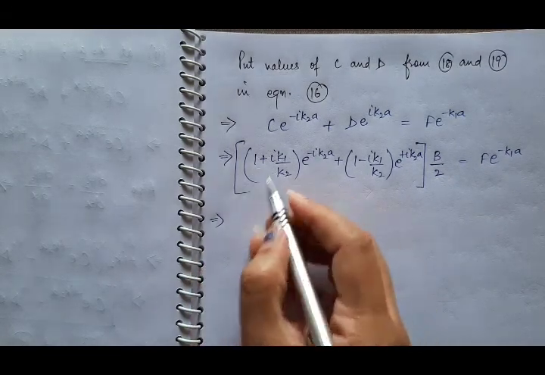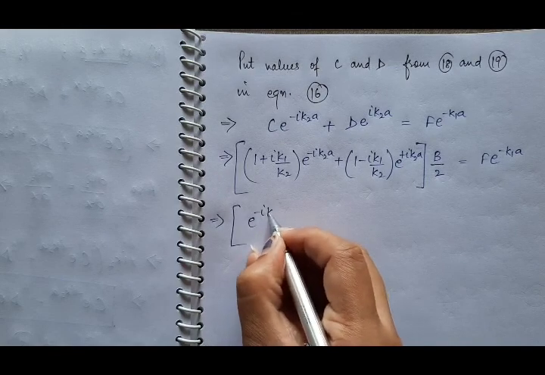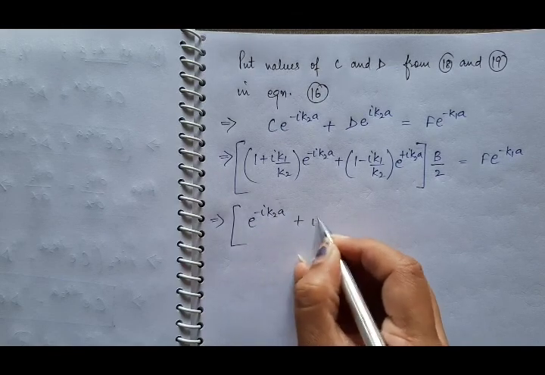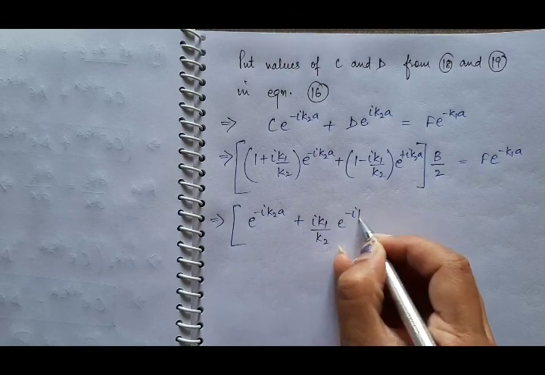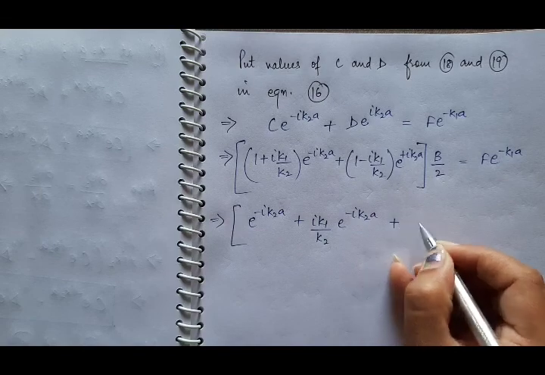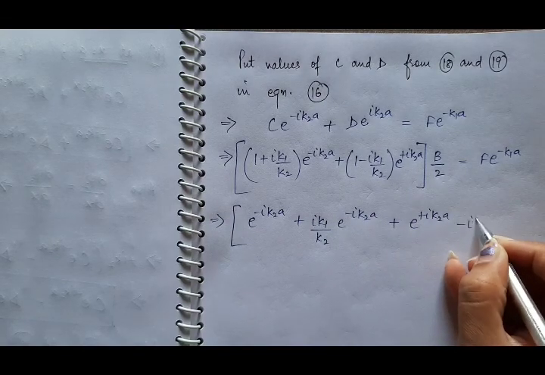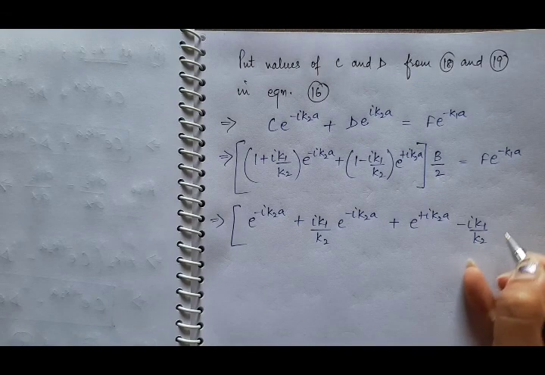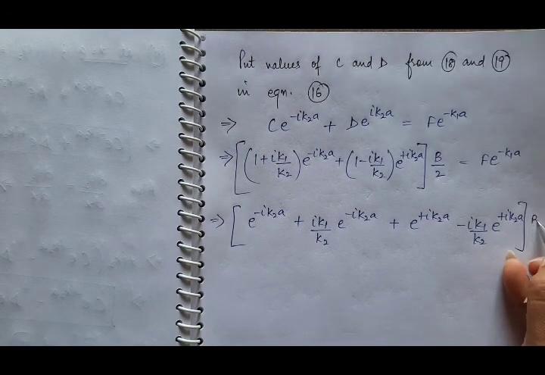So now multiply this. Inside the bracket we will have e raised to power minus iota K2a plus iota K1 by K2 into e raised to power minus iota K2a plus e raised to power plus iota K2a minus iota K1 by K2 into e raised to power plus iota K2a, into B by 2.